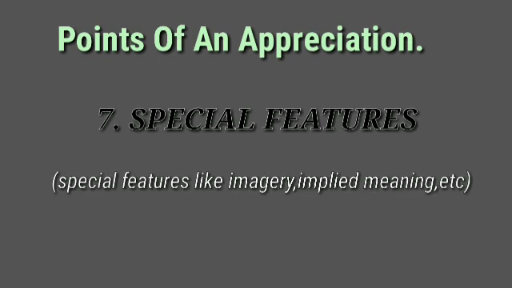In short, it is just like a message of the poet which you are going to write in your own words. Now you have to make sure that while writing the special feature of the poem, you write this particular point in 5 to 6 lines. This particular point will again have 2 marks.